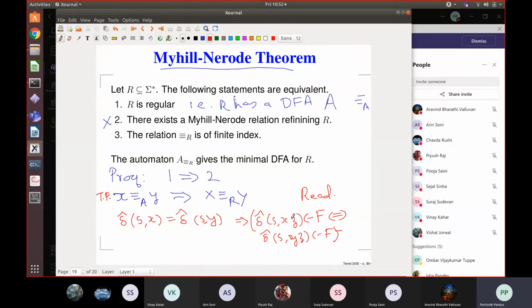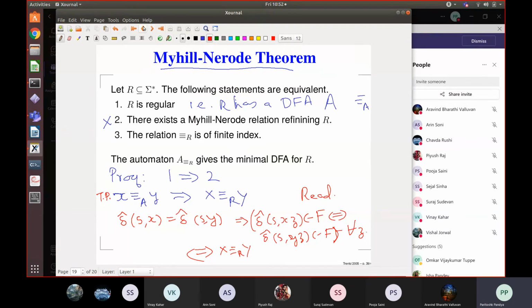After that, whatever Z you add, you will either wind up in a final state or you will not wind up in the final state. You will wind up in the same state. So this is true for all Z. And by the definition of this language induced equivalence, this part is equivalent to X is right equivalent to Y. So this simple 2-step proof shows you that this language induced equivalence gives fewer equivalence classes than the machine induced equivalence, and both will define the same language R, right? So that is the proof of 1 implies 2.